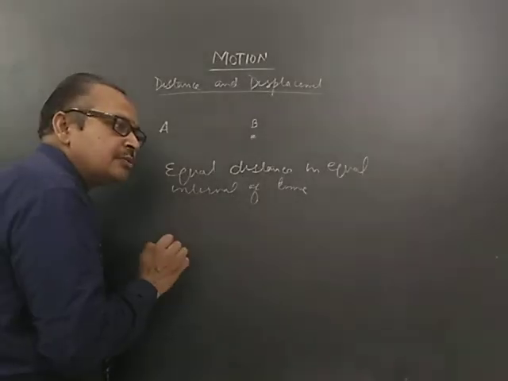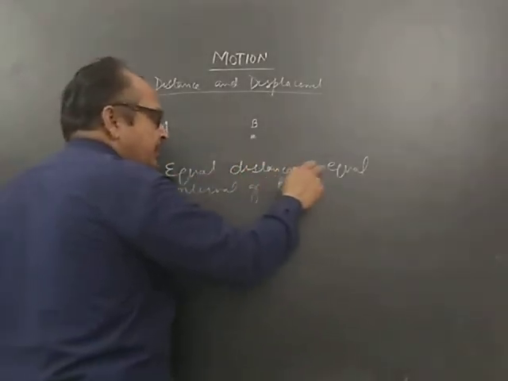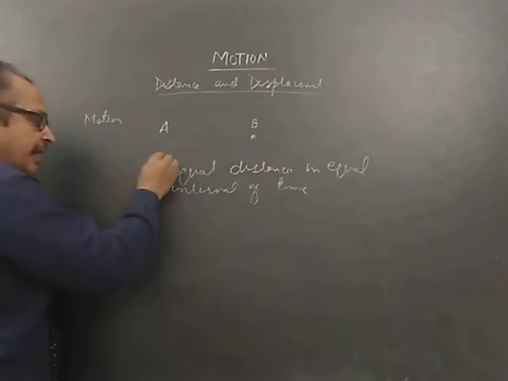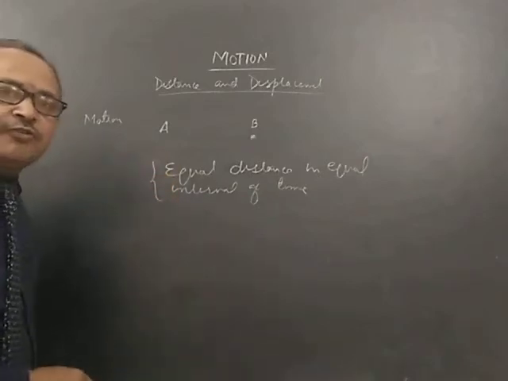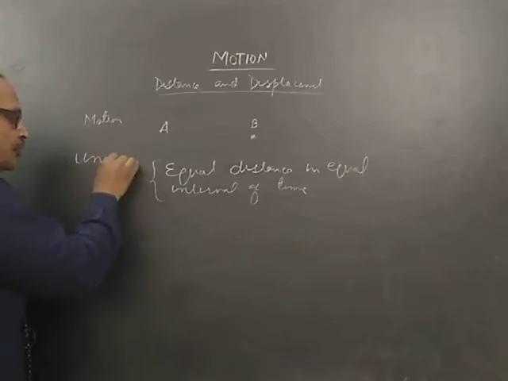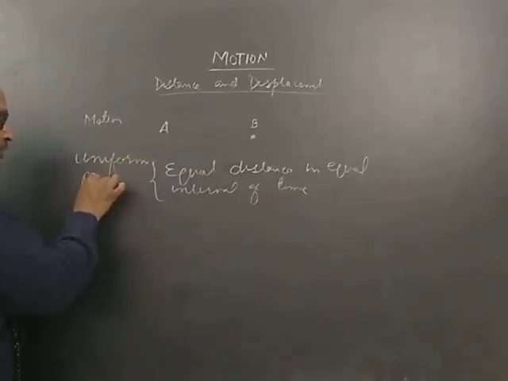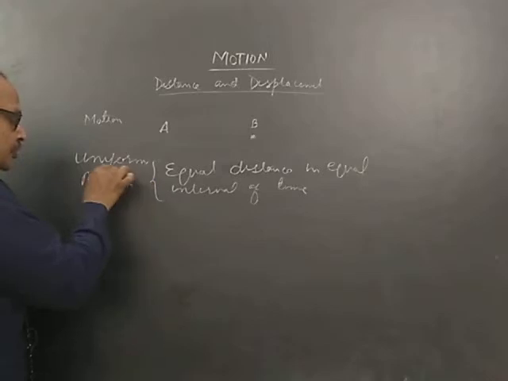in these three examples, a body is showing a kind of motion where it covers equal distance in equal interval of time, and such kind of motion is called uniform motion. It is called uniform motion.